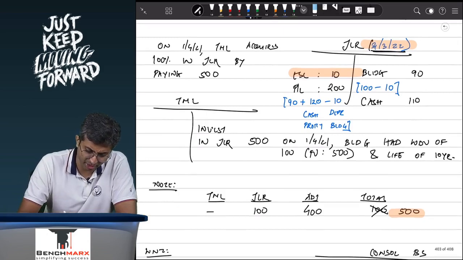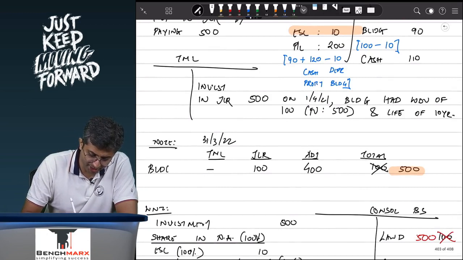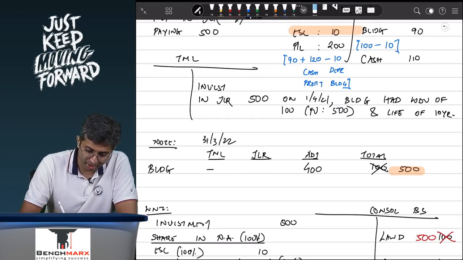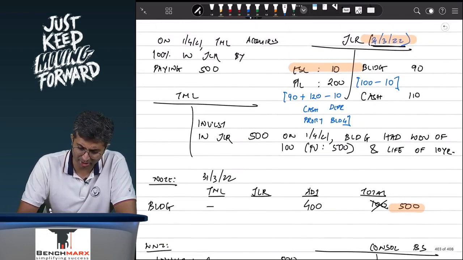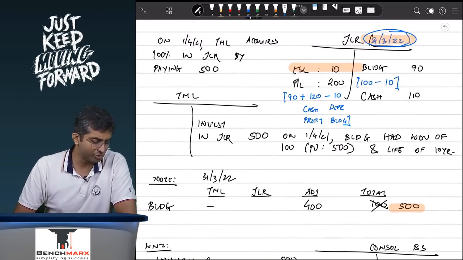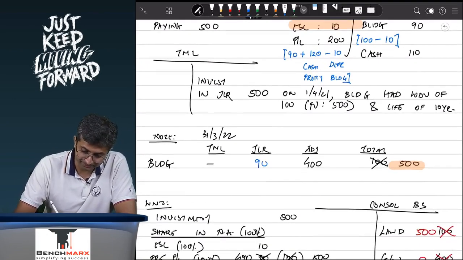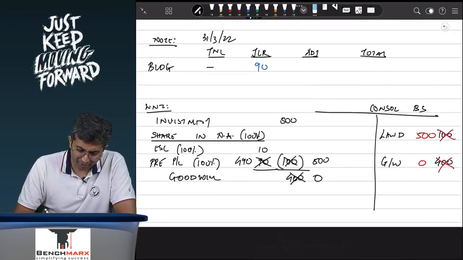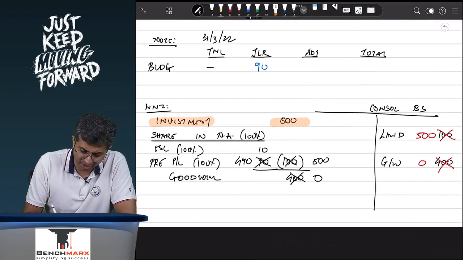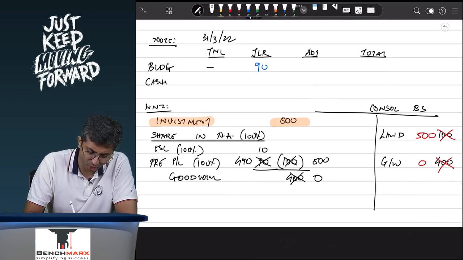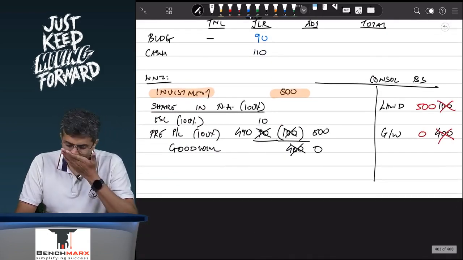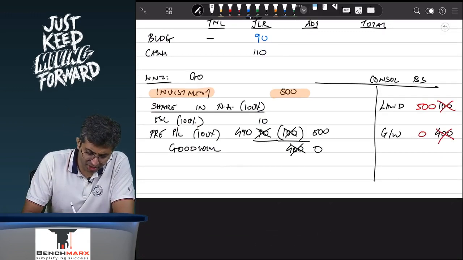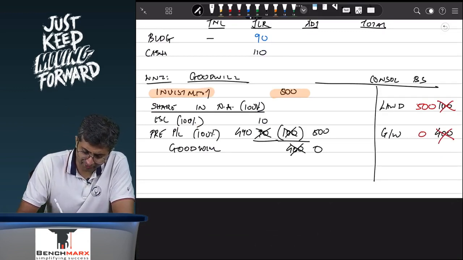If I prepare my consolidated balance sheet, let us say on 31st of March 2022, we will start with buildings. Buildings over here, you guys tell me, what is a building appearing in the Tata Motor, in the Jaguar balance sheet? Now on 31st March 22, what is a building appearing in Jaguar's balance sheet? Well, the building is appearing at 90. Okay. When we do the working, we will still take the investment. Achha, apart from that, obviously there is cash now, which is worth, let us say 110. We will try to do the goodwill working, in which case the investment is still 500.